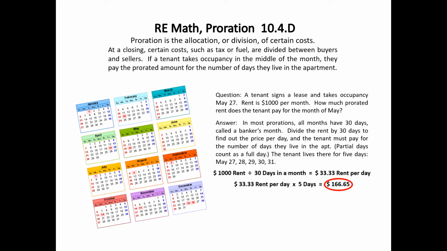Proration is the allocation or division of certain costs. At a closing, certain costs, such as tax or fuel, are divided between buyers and sellers. If a tenant takes occupancy in the middle of the month, they pay the prorated amount for the number of days they live in the apartment.